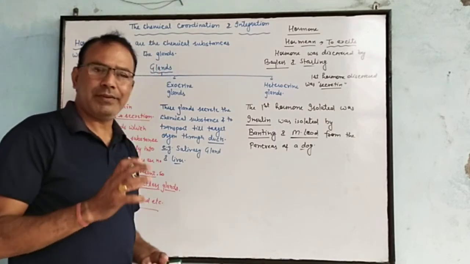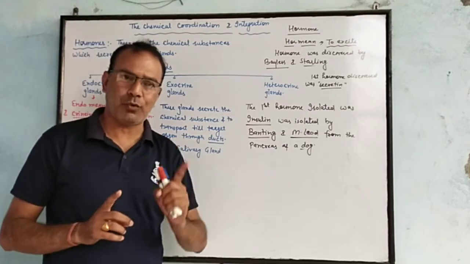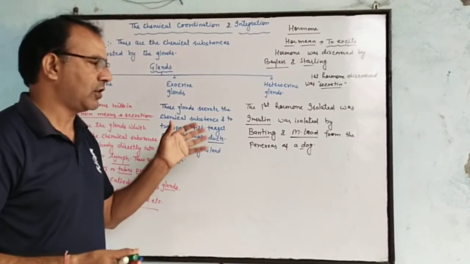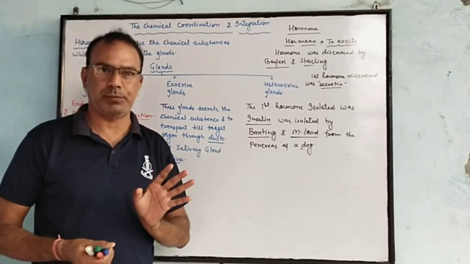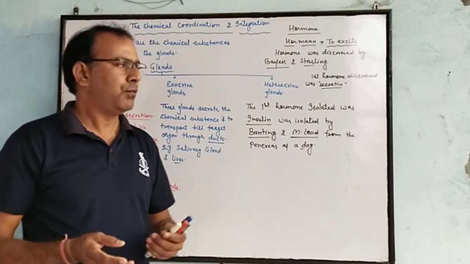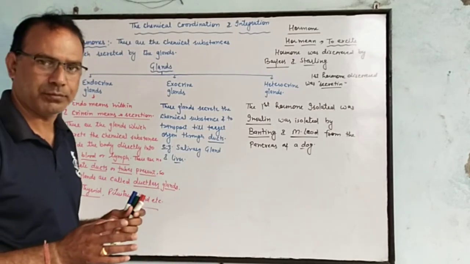Nervous system and hormonal system: there is a major difference. The response through the nervous system is quick, whereas the hormonal response is slower. Hormones transfer the signal in chemical form, whereas the nervous system transfers signals in electrical form. Clear?